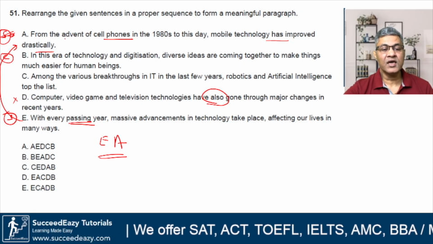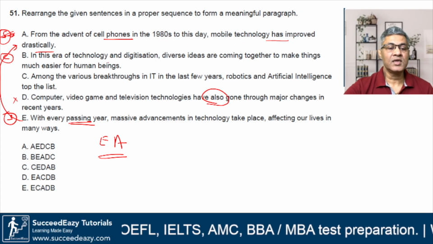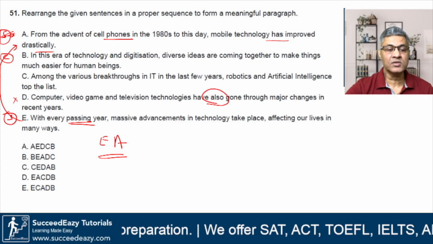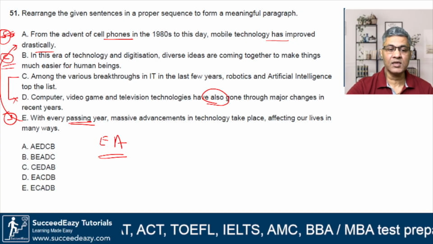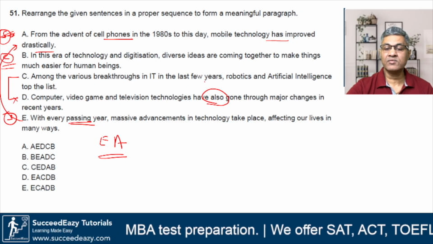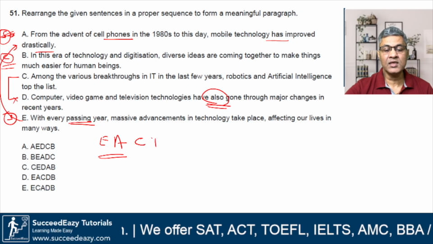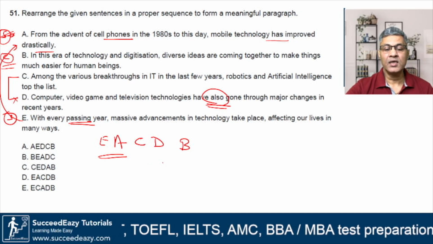So after saying that from the advent of cell phones in the 1980s to this day, mobile technology has improved drastically. Now, among the various breakthroughs, we need to select between C and D, right? Because C could be the concluding statement. Among the various breakthroughs in IT in the last few years. And here we also see "also." So obviously it has to be C and D and then followed by the last concluding statement, that is B.